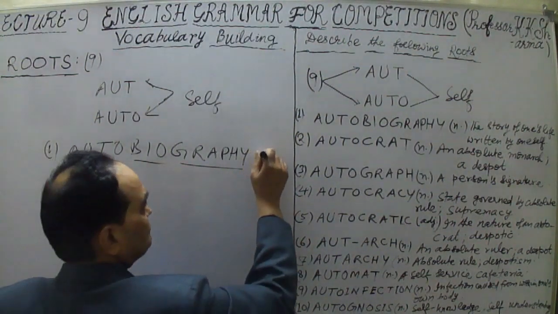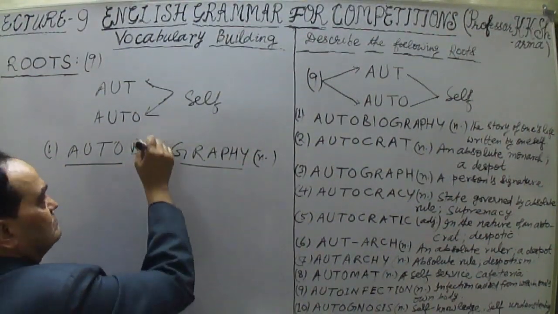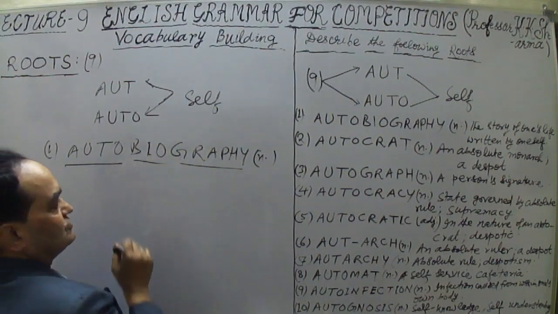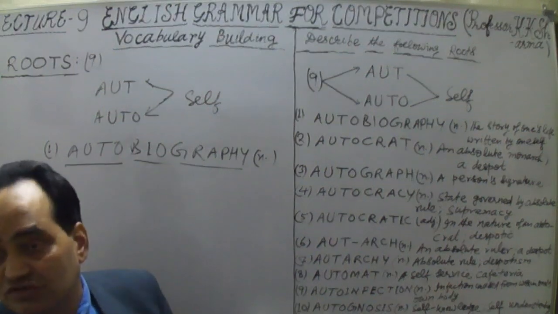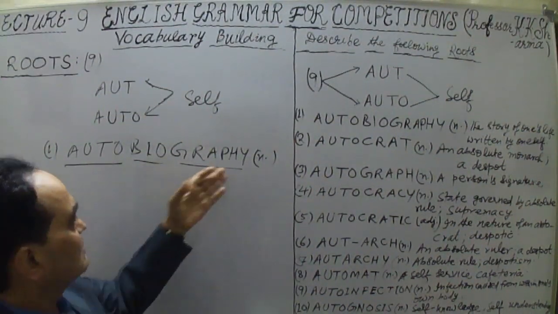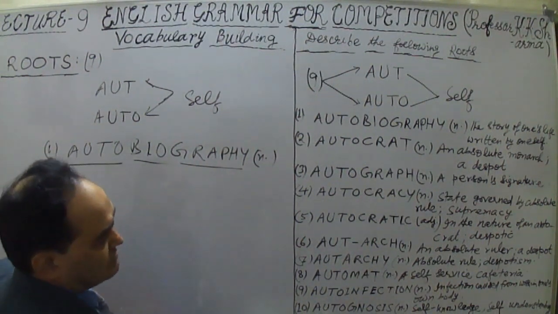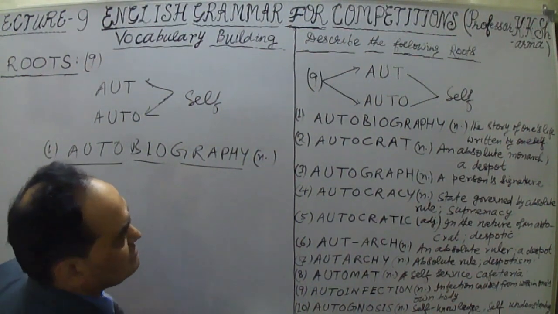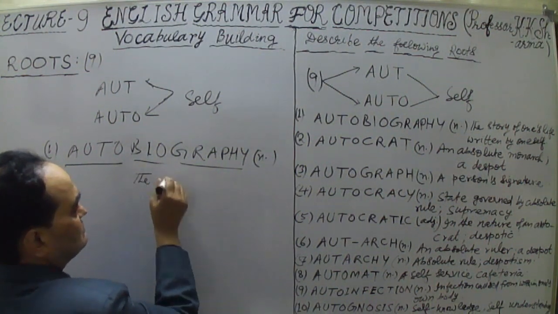So this is a noun. Here bio means life. From biology, you know biology means the study of life. Similarly, bio is life, graphy is writing, and auto means self. So oneself writing oneself, the story of one's own life.